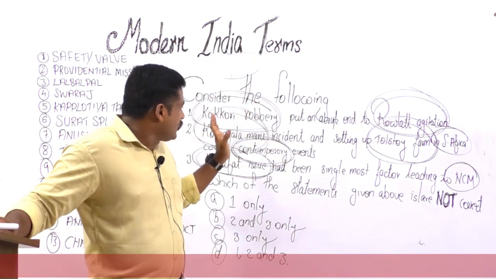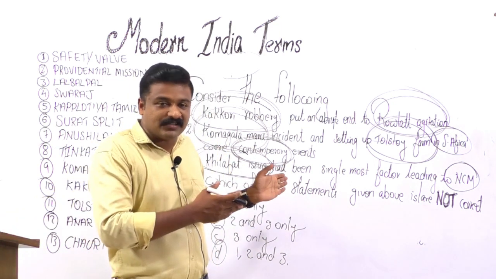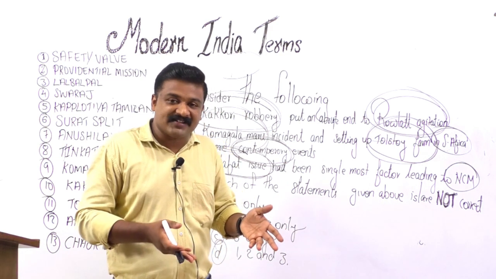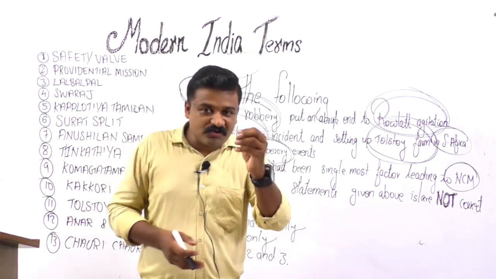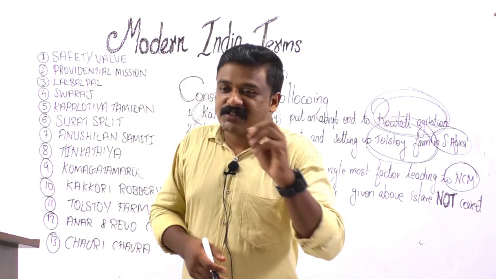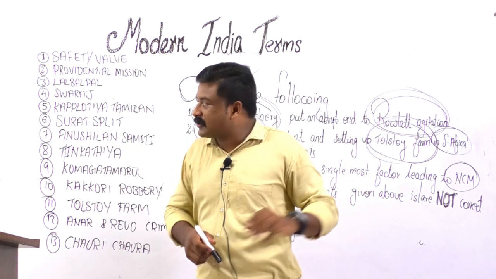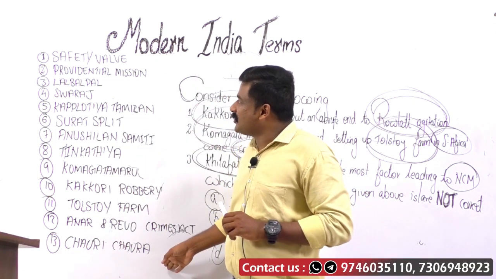If you know Kakori robbery and Rowlatt agitation, you can easily answer this question. If you know Komagata Maru and Tolstoy Farm, you can answer this. If you know the Khilafat issue, you can answer this. So those terms are very important here. Some such terms are discussed here. Also watch my previous sessions on terminology. Now here are some terms I selected.